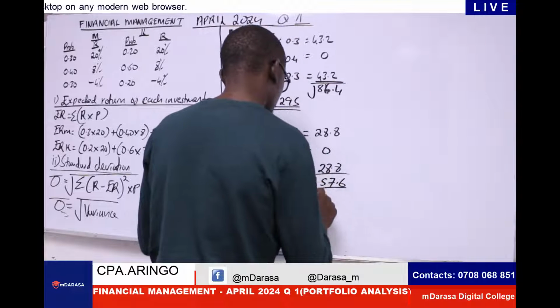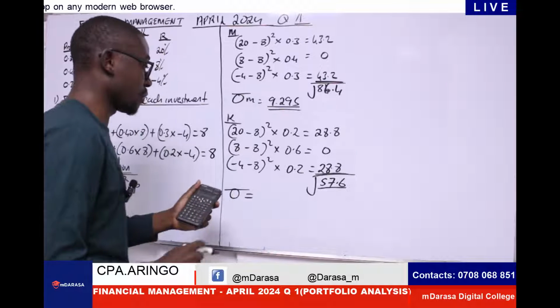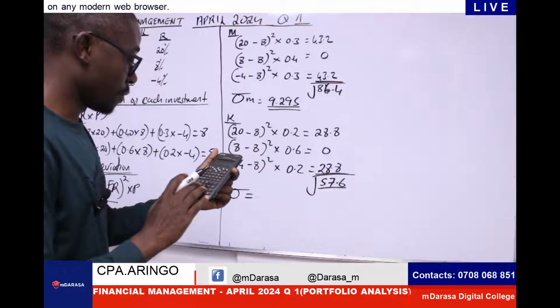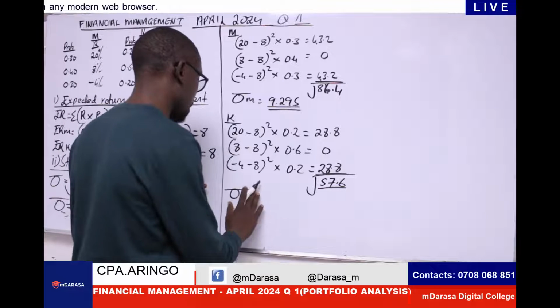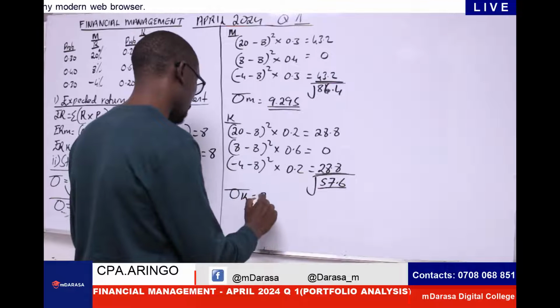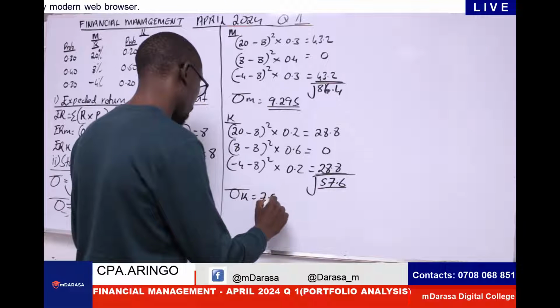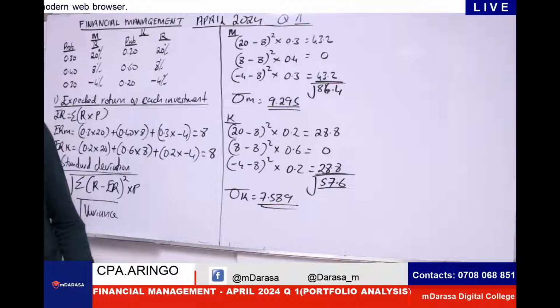If I determine the square root of that, we can agree that our standard deviation for K should be the square root of 57.6, which gives us 7.589. See, as simple as that, you're through with that.